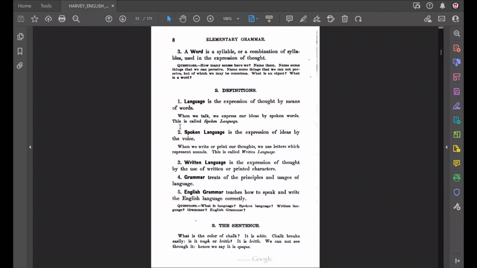Lastly, in Lesson 2, we learned what grammar is. We learned that grammar treats of the principles and usages of language. And then lastly, we learned English grammar is the study of the grammar of the English language. And that was the end of Lesson 2. In Lesson 3, we move on to the sentence.